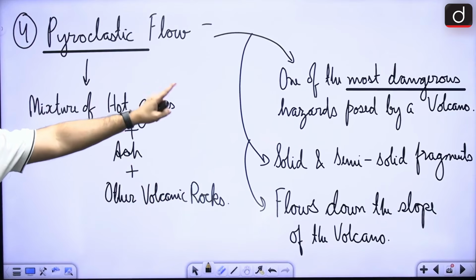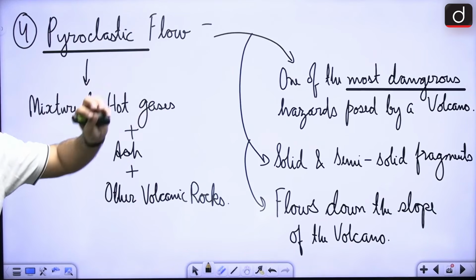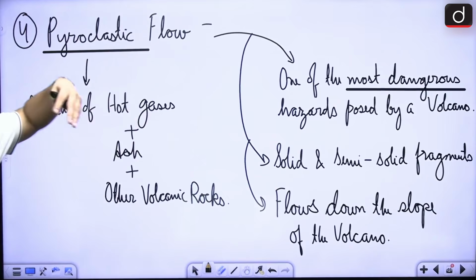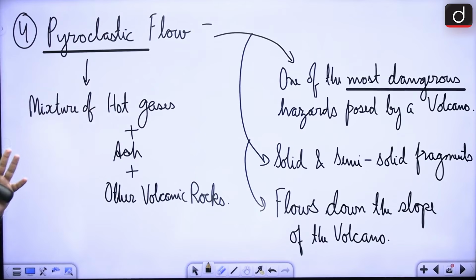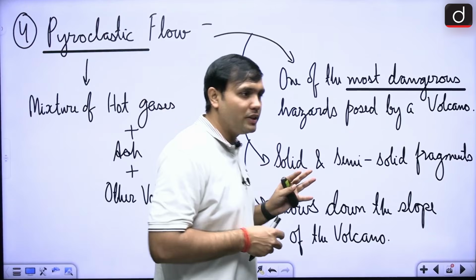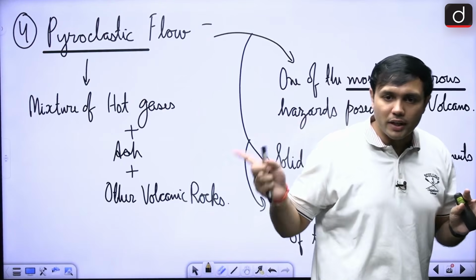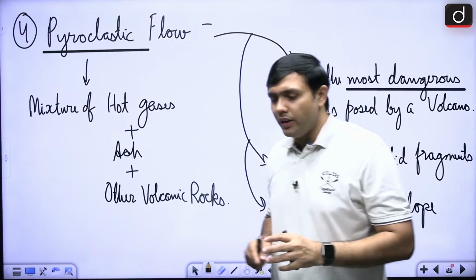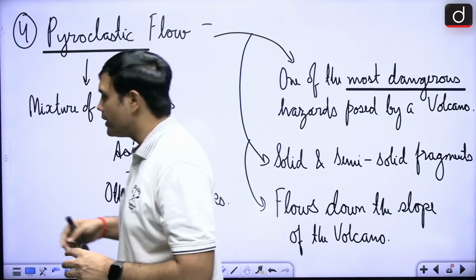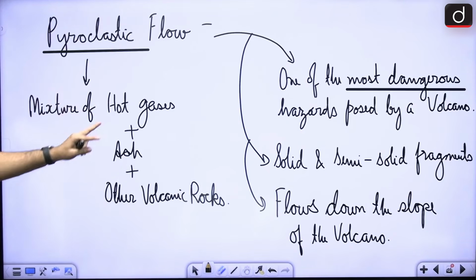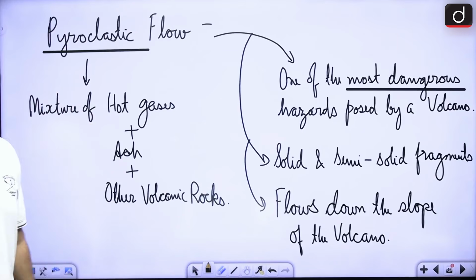It is one of the most dangerous parts of the volcano, because these solid and semi-solid fragments then flow down the slope of the volcano. Especially if there are any human habitations in that particular region, it is the pyroclastic flow that is very, very dangerous for them. So, it is very important that you have an understanding of what pyroclastic flow is. It is a mixture of hot gases, ash and other volcanic rocks.